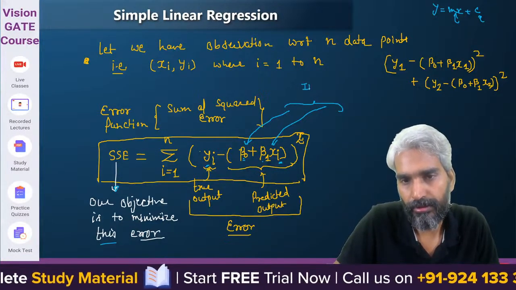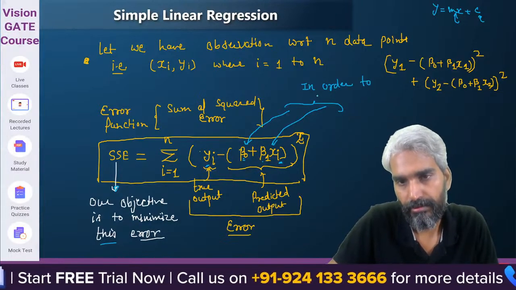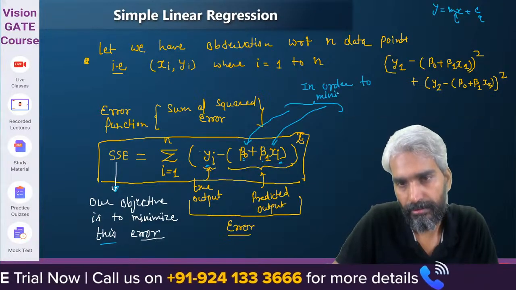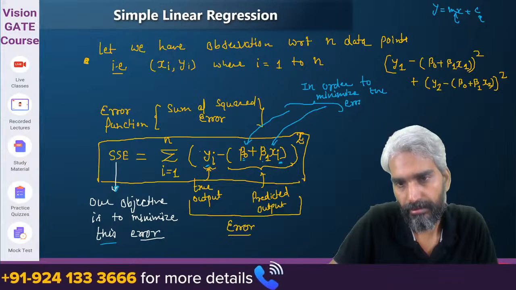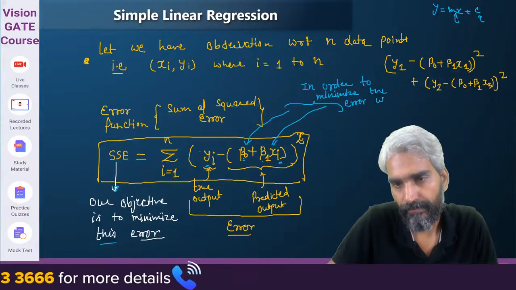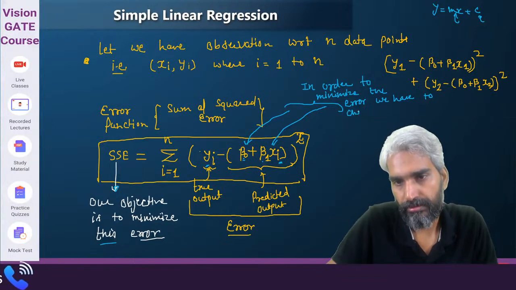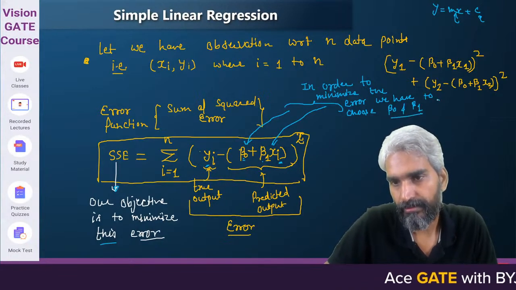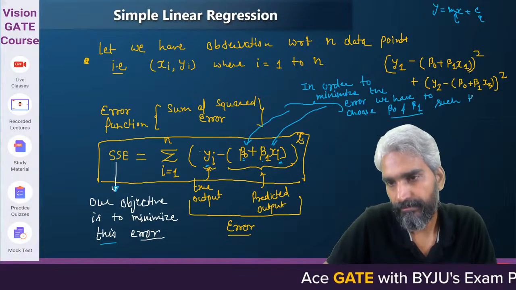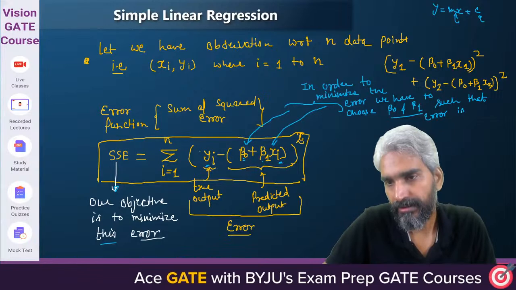In order to minimize the error, we have to choose beta 0 and beta 1 such that the error is minimum.